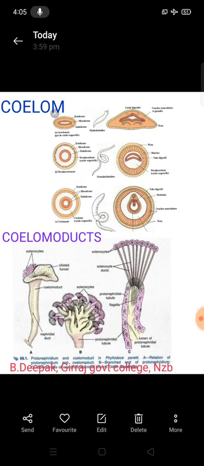Now second one, the pseudocoelom. In some animals, the body cavity is not lined by the mesodermal epithelia. This condition is called the pseudocoelom.